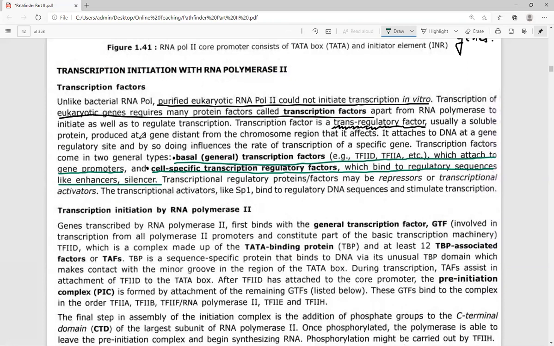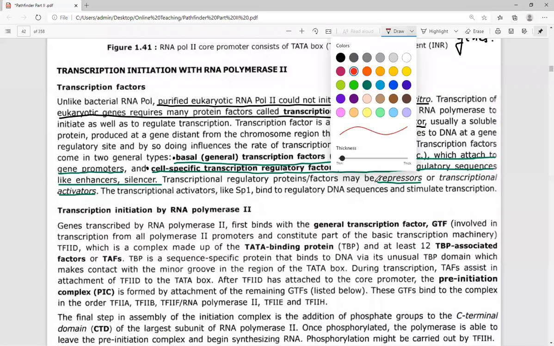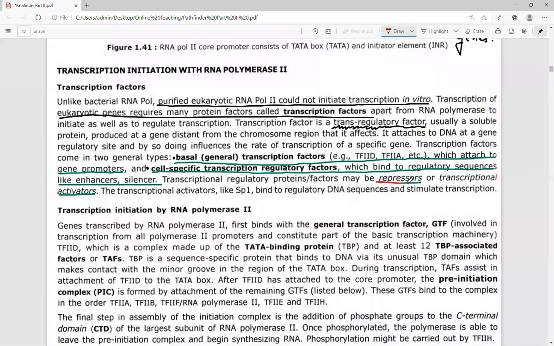Transcription regulatory proteins can be repressors or activators. Activators will activate the process of transcription, and repressors will be the ones repressing the process of transcription.